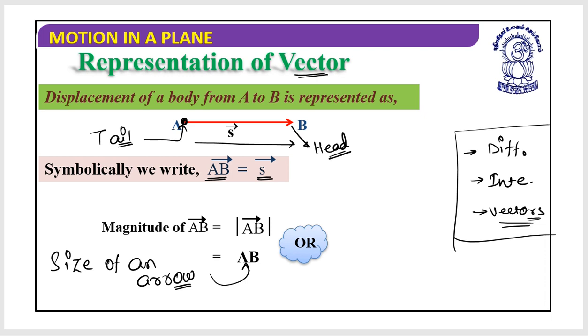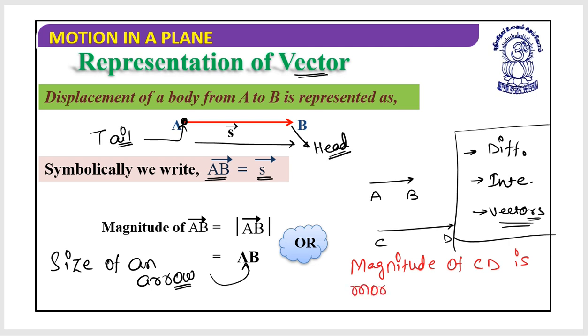So if you have been given, let's say, this is AB and this is CD, then by simple observation you can say that the magnitude of CD is more as compared to AB.